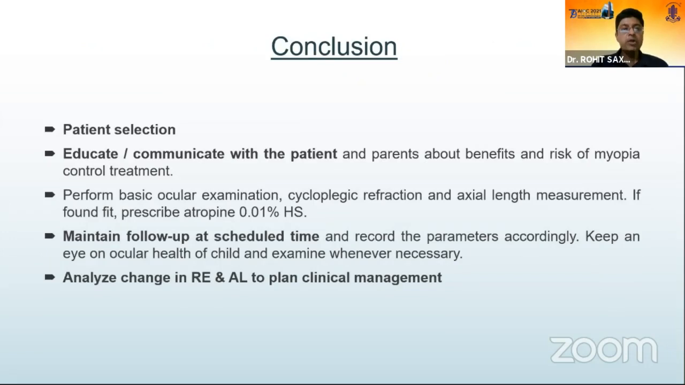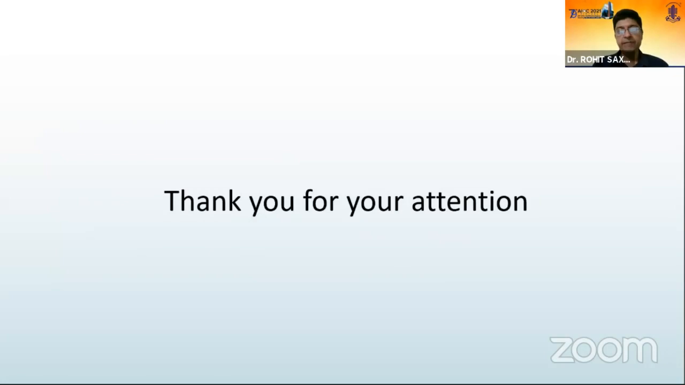So it's important to have good patient selection, educate and communicate with the patient's parents about the benefits and the risks of any myopia control program that you enroll the child in, perform a basic examination and cycloplegic refraction and axial length, and if found fit, prescribe atropine drops at the low dose, maintain follow-up at the scheduled times, and analyze change in refractive error and axial length to plan clinical management. Thank you very much for the opportunity.